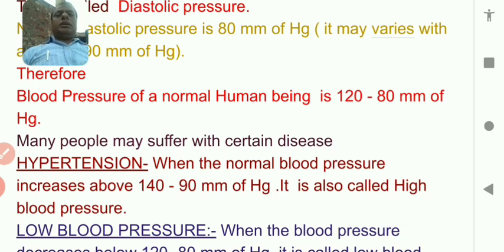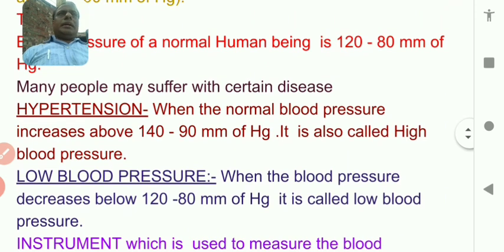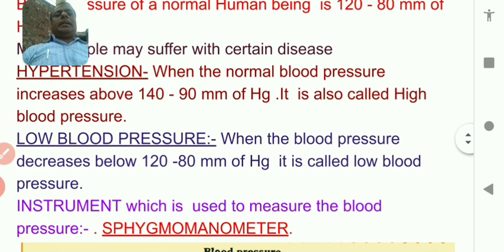Here it is mentioned in the form of hypertension. When a normal blood pressure increases above 140 or 90, means systolic pressure 140, diastolic pressure 90, then it is called high blood pressure. Similarly, if the pressure decreases below 120 millimeter of Hg, then it is called low blood pressure.